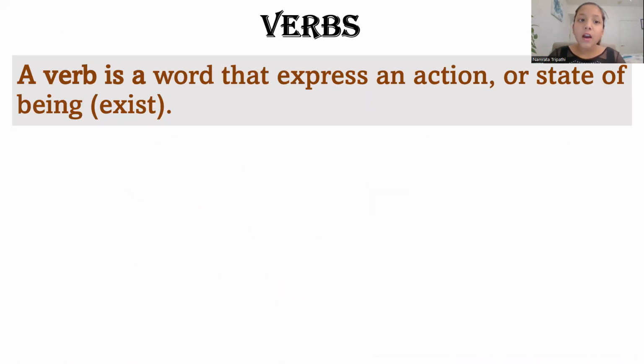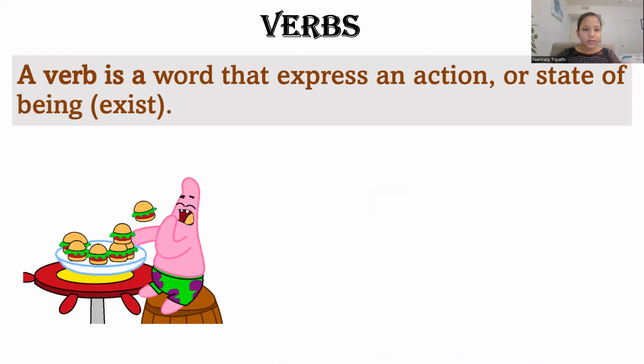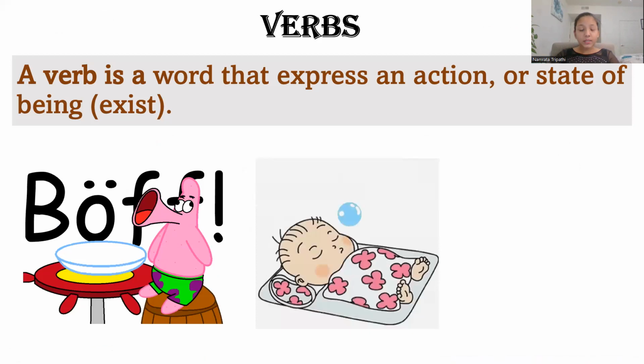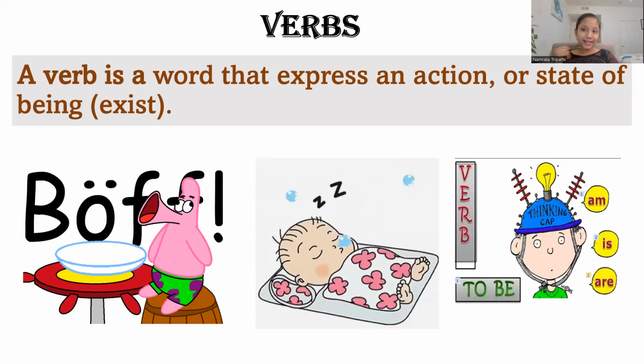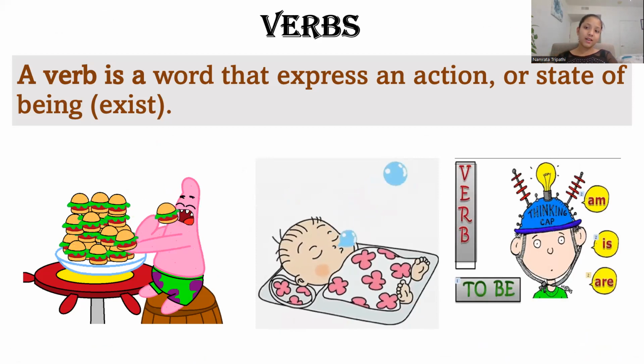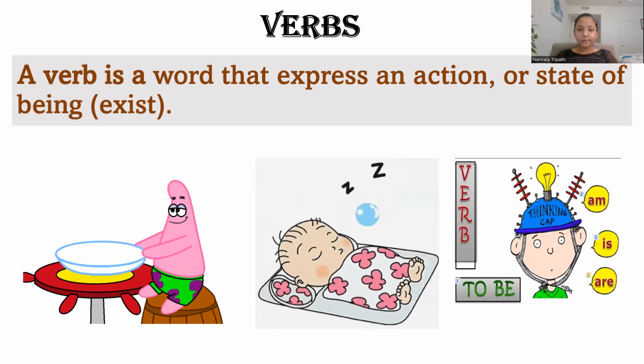Verbs. What are verbs? A verb is a word that expresses an action or state of being, like eating, sleeping, and even thinking, or to be, like am, is, are. Let's move on.